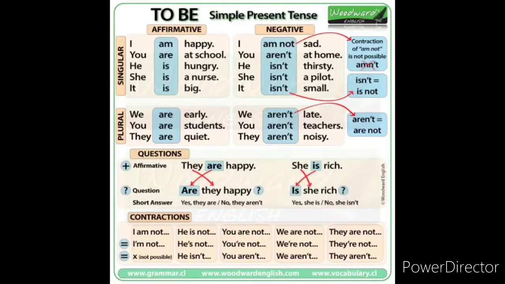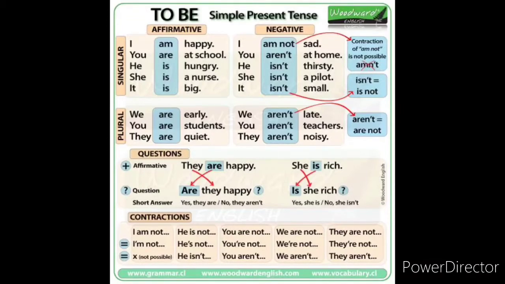Then the next one, you are at school. Then he is hungry. She is a nurse. It is big. So these are all positive sentences. Look at the negative sentences for the same.